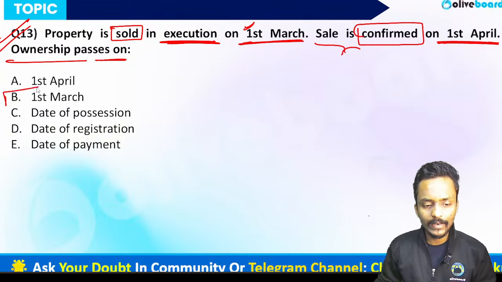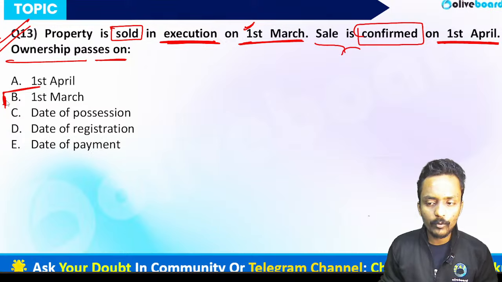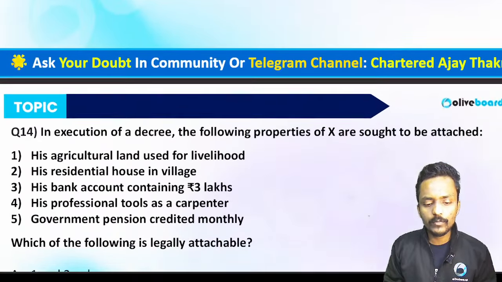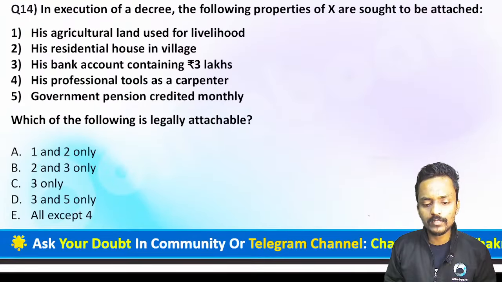So can I say option B will be the correct answer? Even though you have possession of the immovable property, once the sale in execution is made on 1st of March, you are not entitled to any ownership, because on that date the new buyer becomes the owner. So option B will absolutely be the correct answer.